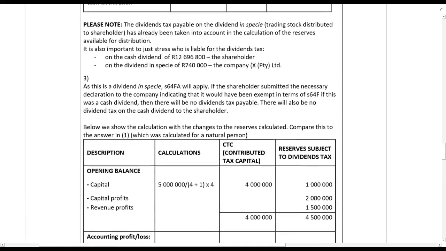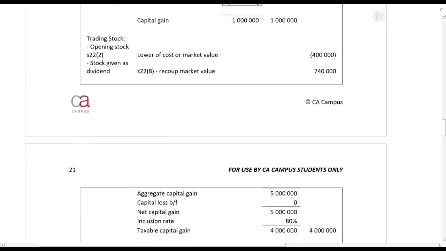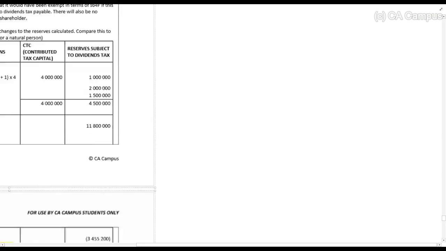So the dividends tax affects your retained earnings, but only for dividend in specie. So go and compare this to example 1.5, and there you will see that the amount available for distribution to the shareholder is exactly the same whether it's a natural person or a company.